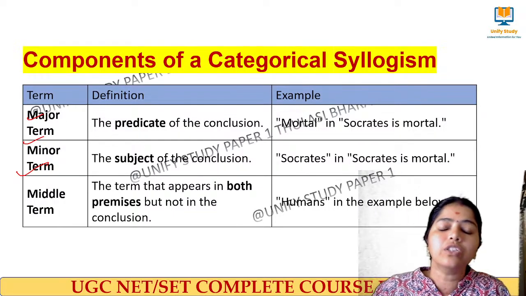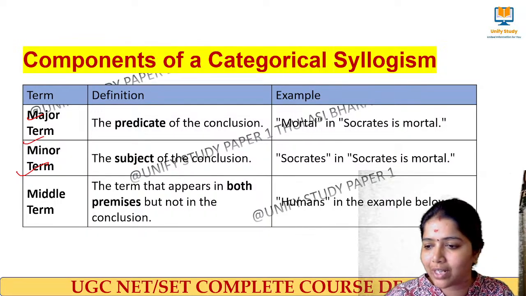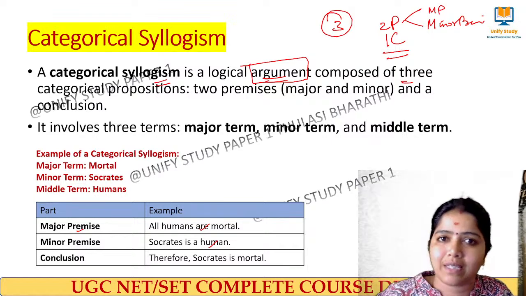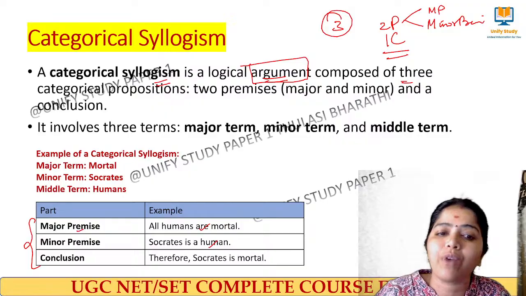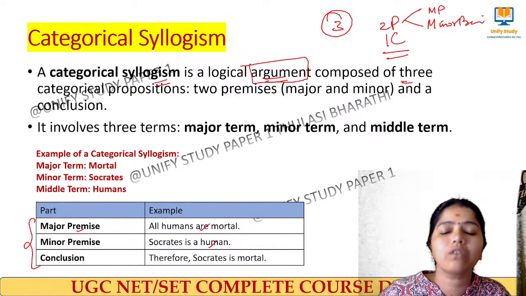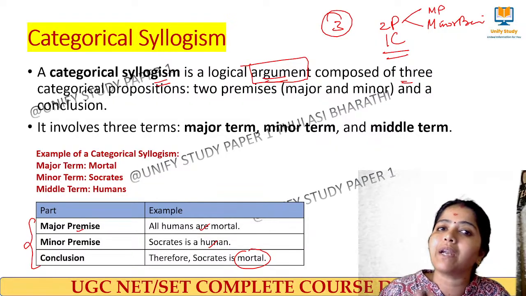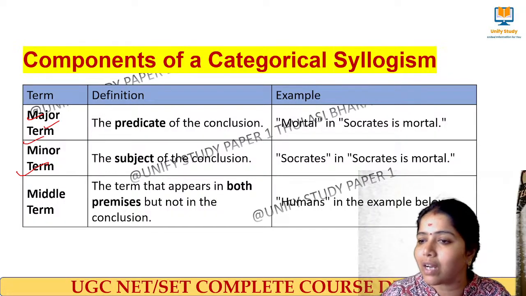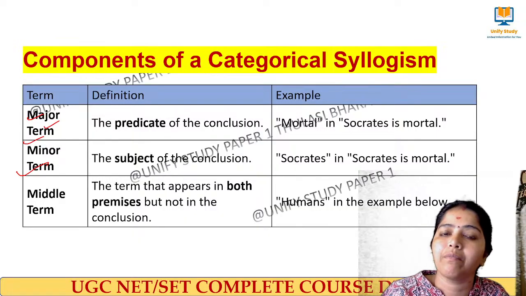Great, okay. So, ma'am, what is this major term? What is this minor term? How to identify from a categorical syllogism? From a categorical syllogism, we'll have three propositions as we have here. From these three propositions, we have to identify the following. Go to the conclusion first. From the conclusion, take the predicate, and that predicate we call the major term.